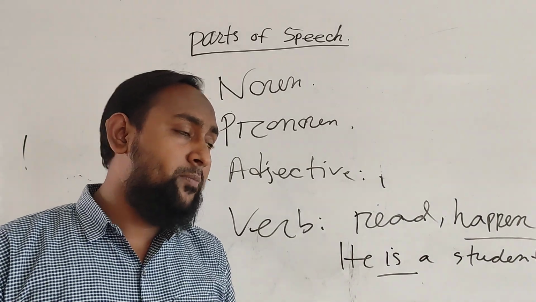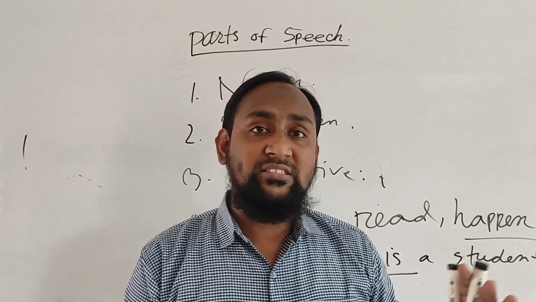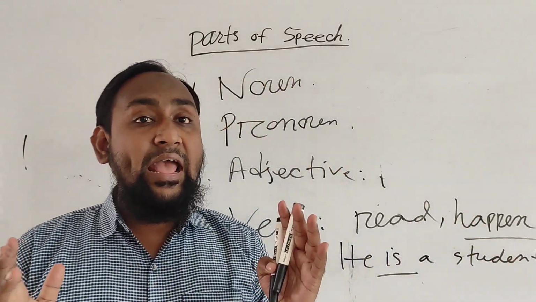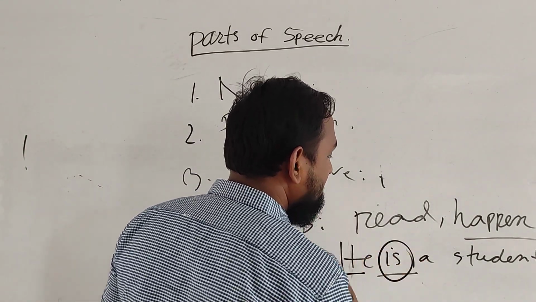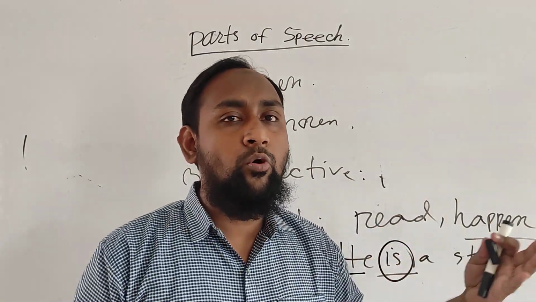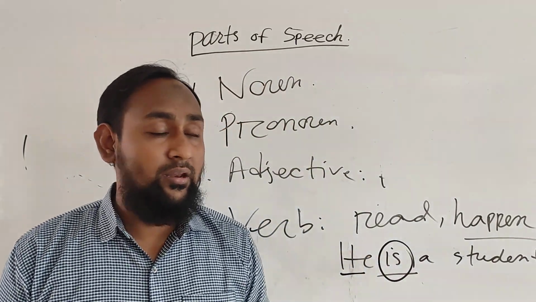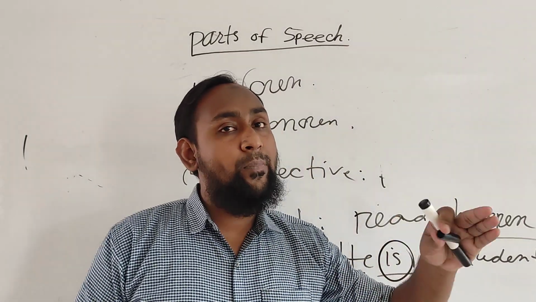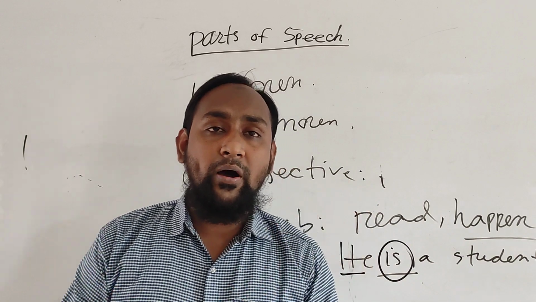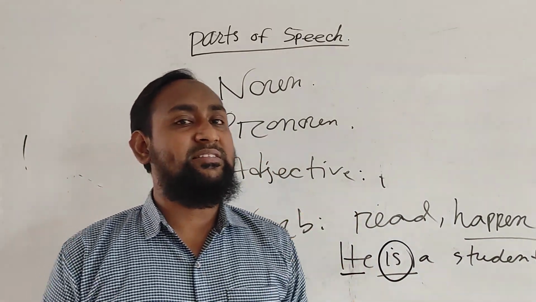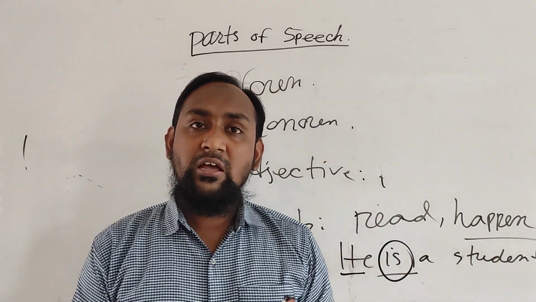And what is the position of verb? The verb is normally used after the subject, if the sentence is in assertive form, that is, affirmative form. For example, if I write, he reads a book, here reads is the verb and he is the subject. The accident happened suddenly: the accident is the subject and happened is the verb. Clear? So if the sentence is affirmative, the verb is used after the subject.